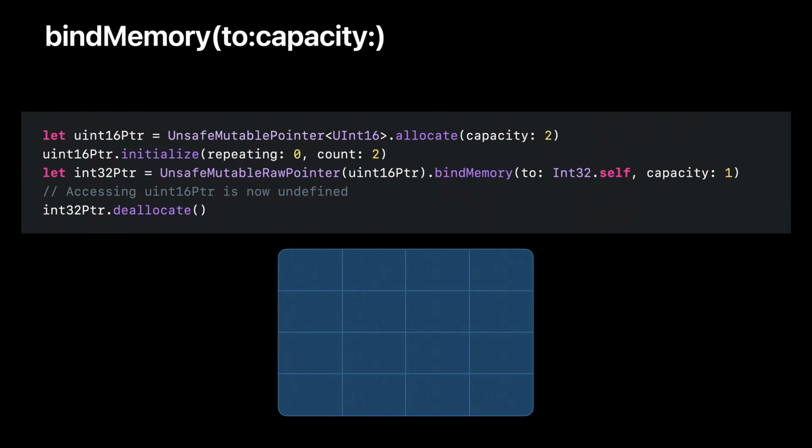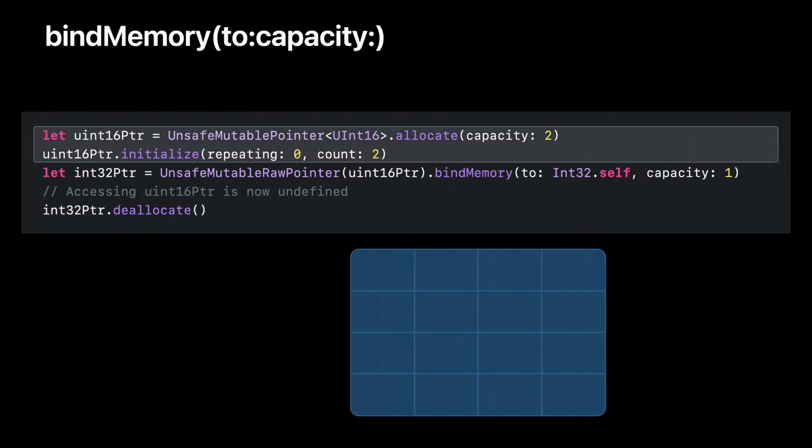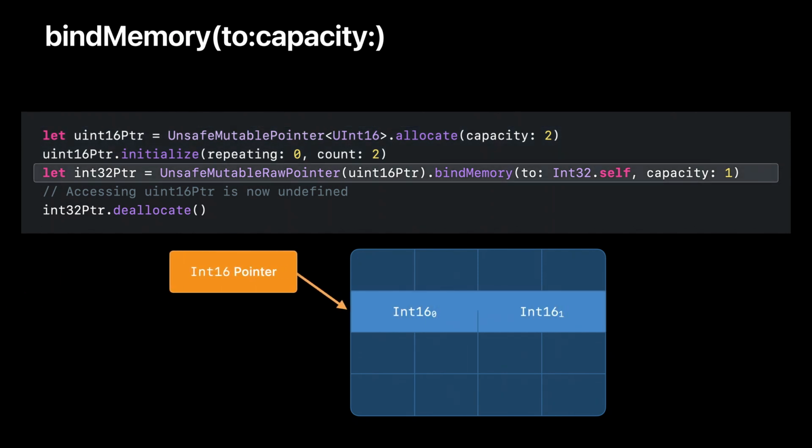The bind memory API actually lets you change memory's bound type. If the memory location was not already bound to a type, it just binds the type for the first time. If the memory is already bound to a type, then it rebinds the type, and whatever values were in memory take on the new type. Say we allocate a block of memory to hold two uint16 values. Then we ask for a raw pointer to that block of memory. By calling bind memory on that raw pointer, we change the type in place to a single int32 value.